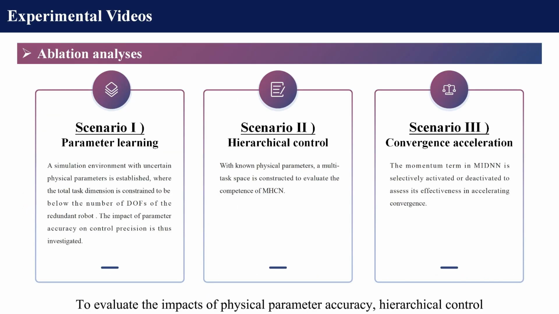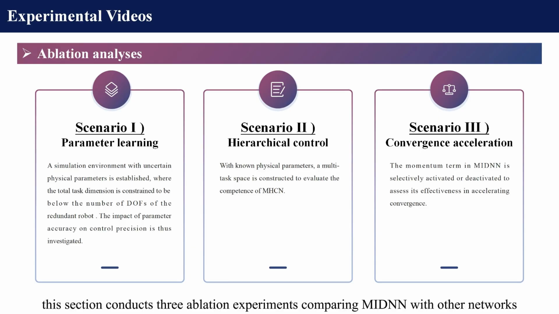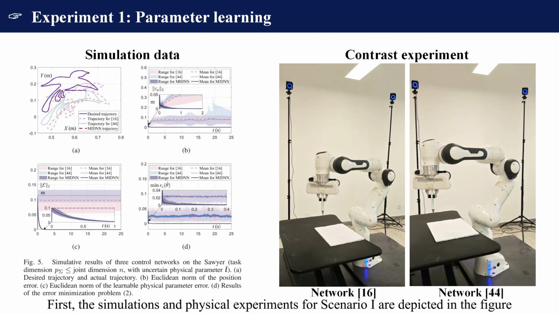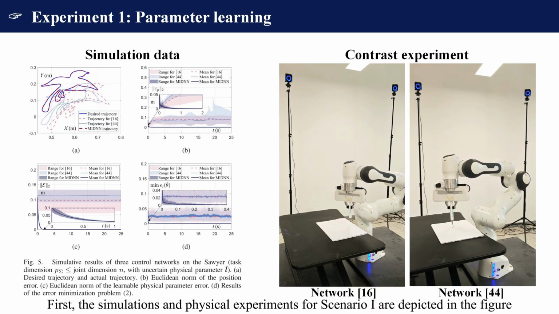To evaluate the impacts of physical parameter accuracy, hierarchical control, and the momentum term on network performance, this section conducts three ablation experiments comparing MIDNN with other networks. Three progressive scenarios are designed as follows. Scenario 1, parameter learning. Scenario 2, hierarchical control. Scenario 3, convergence acceleration. First, the simulations and physical experiments for Scenario 1 are depicted in the figure.